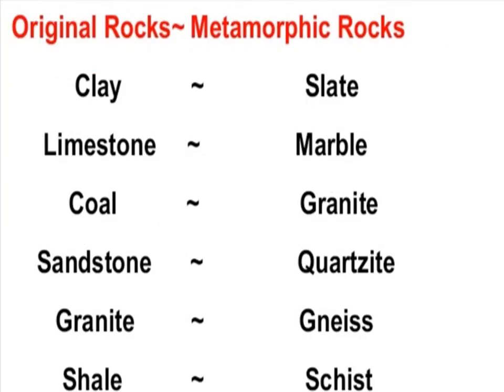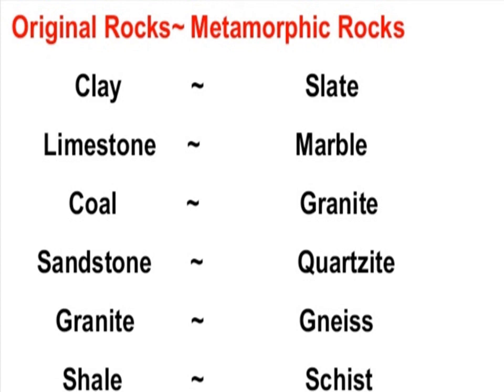In this slide, you can see how original rocks are converted into metamorphic rocks. These original rocks are common rocks, which are converted into metamorphic rocks due to the increase of heat and pressure. Clay is converted into slate due to increase of heat and pressure. And limestone is converted into marble. Limestone is a common rock and marble is a metamorphic rock. So these simple rocks are converted into metamorphic rocks due to increase of heat and pressure.